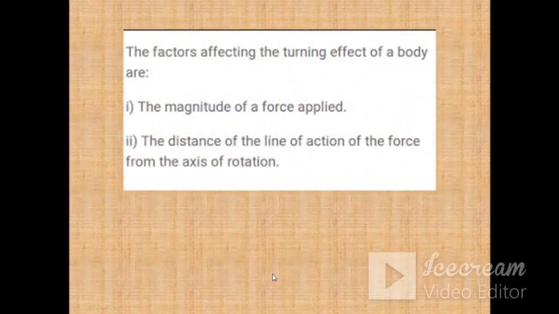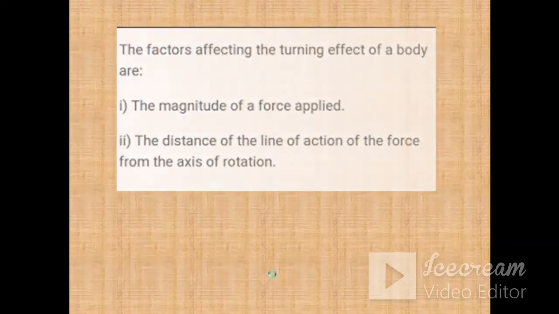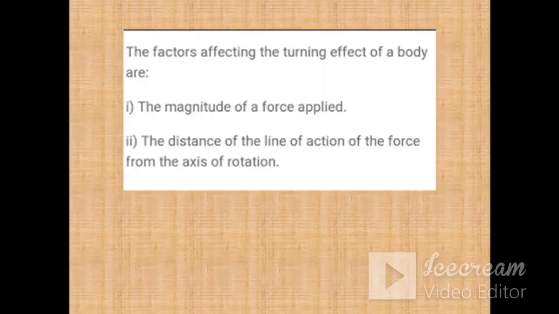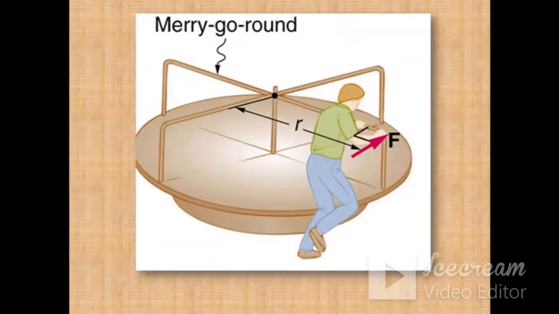Now, the factors which affect the turning effect of the body. First is the magnitude of the force applied. Like we have seen in the previous slide, in case of this, suppose this was the merry-go-round. In order to rotate it, you need a certain amount of force. If the force is not enough, then it will never start rotating.